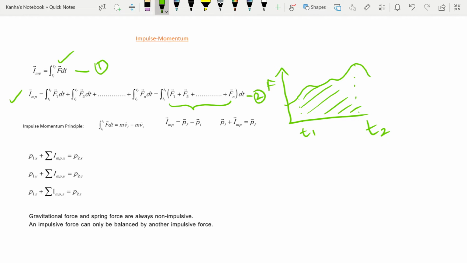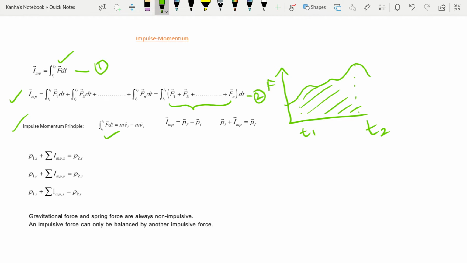Now we come to the impulse momentum principle, which is the first thing we are going to discuss. If a force is acting during a time interval from t1 to t2, and during this time the velocity of the body changes from v1 to v2, or simply vi to vf, then if we integrate this equation, we see this is nothing but m times vf minus m times vi.